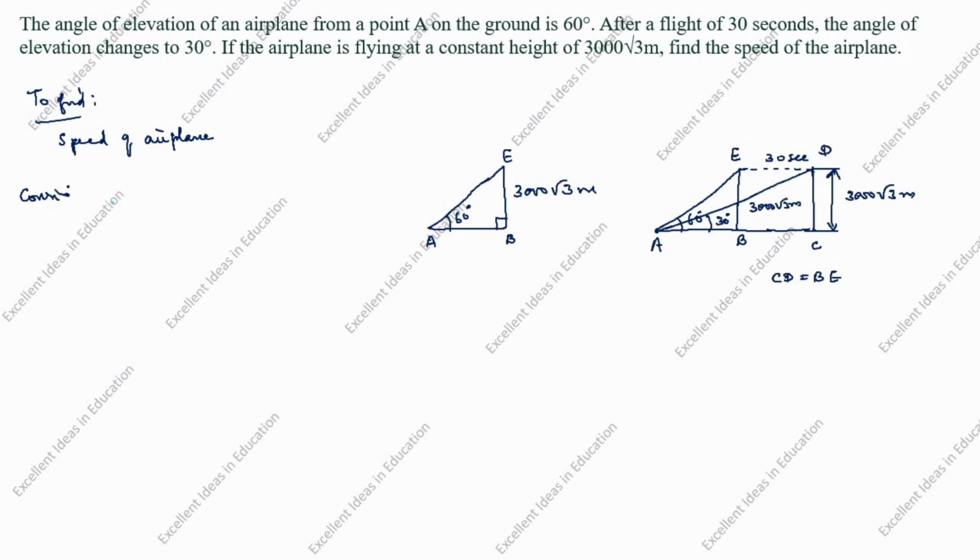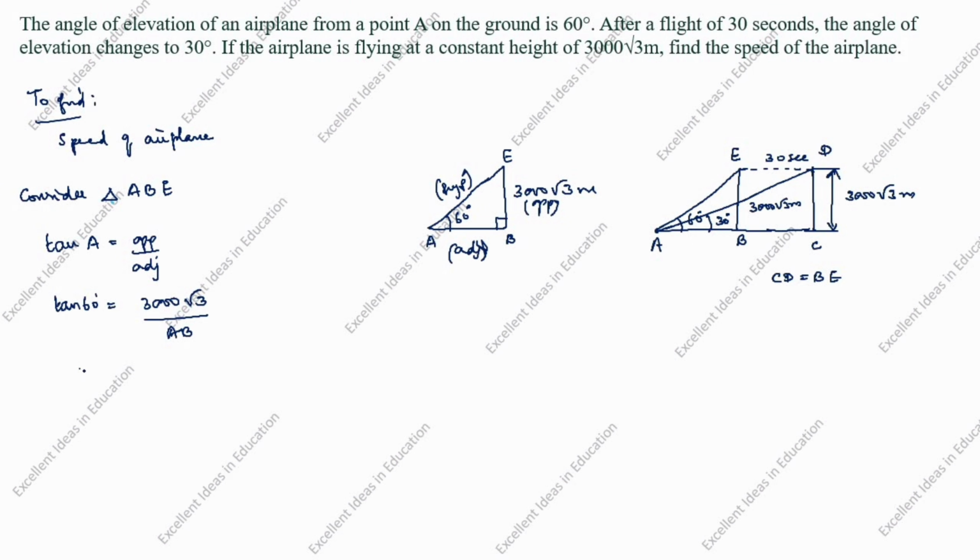Consider right angle triangle ABE. Tan A is equal to opposite by adjacent. Tan A is 60 degree. Tan 60 degree is equal to opposite, this is opposite. Biggest side is hypotenuse. Another side is adjacent. Opposite is 3000 root 3 divided by adjacent is AB.